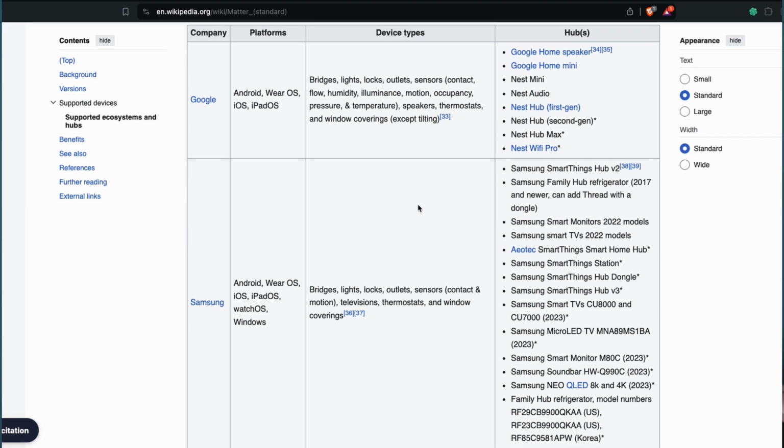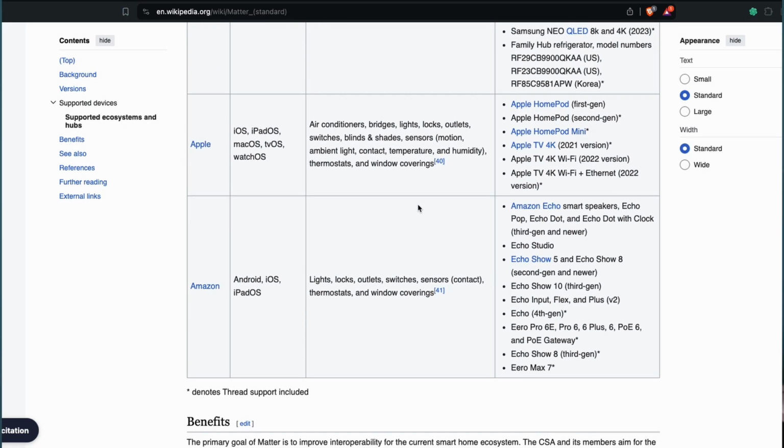Now Matter is not a new communication mechanism for which you need some kind of special devices. It's already available via Google Home, Apple Home, Alexa, and one of my favorite, that is Home Assistant. Now it's already available because Matter uses IP-based communication to connect and control devices.